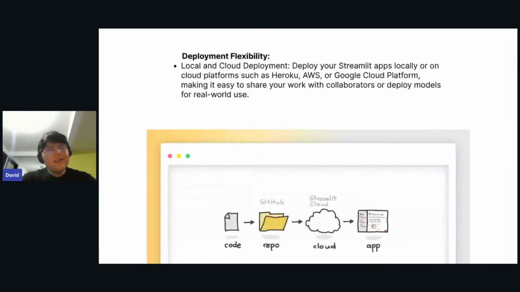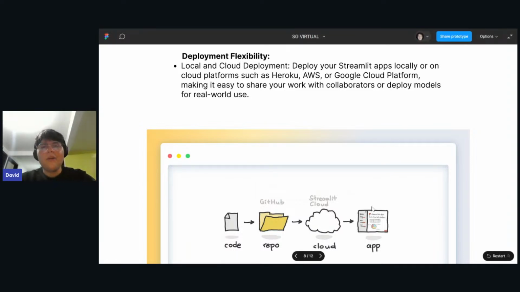Also, you have an easy way of deployment for everything that you want to use. Like, hey, I want to build my web application, but I want to bring it to my cloud, like AWS, like GCP, like Azure, whichever cloud you are using, you can deploy everything that you want to everywhere, whenever you want.